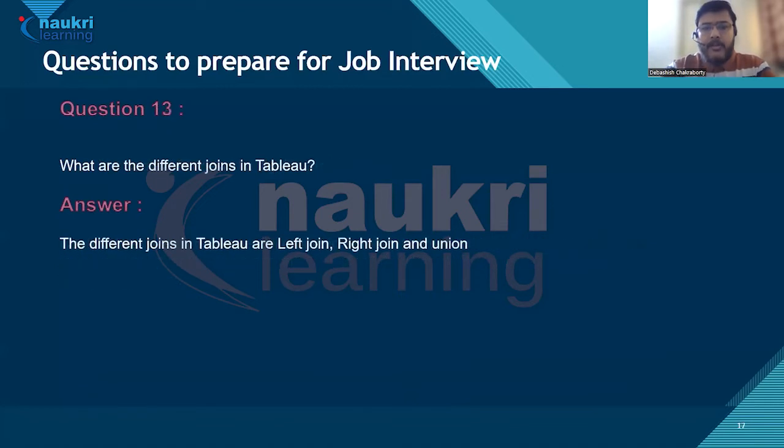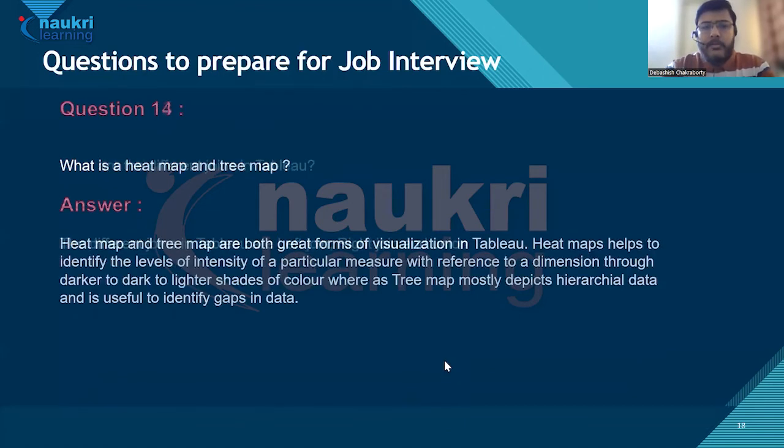Question number 13. What are the different joins in Tableau? The different joins in Tableau are left join, right join, and union. What is a heat map and a tree map? Heat map and tree map both are great forms of visualization in Tableau. Heat maps help to identify the levels of intensity of a particular measure with reference to a dimension through darker to lighter shades of color, whereas tree map mostly depicts hierarchical data, and it is useful to identify gaps within the data.